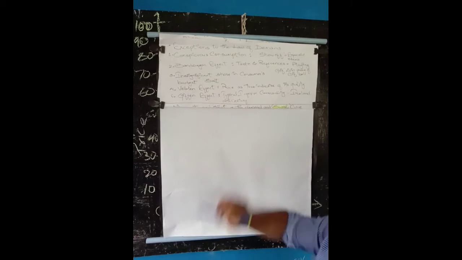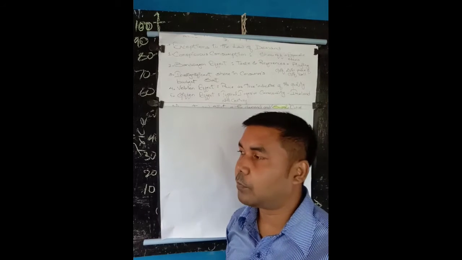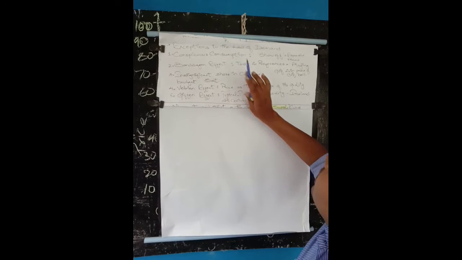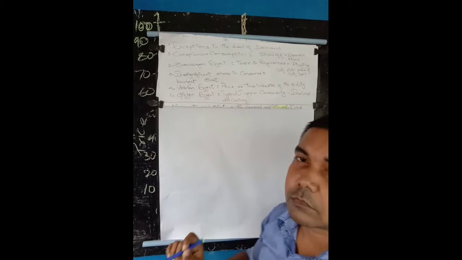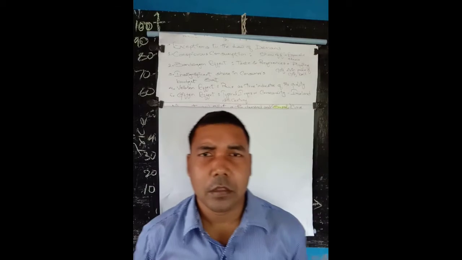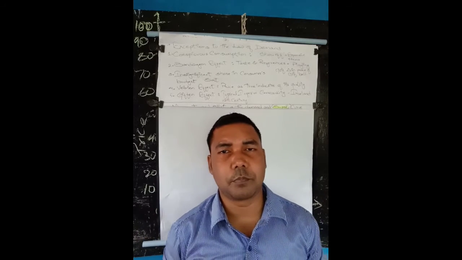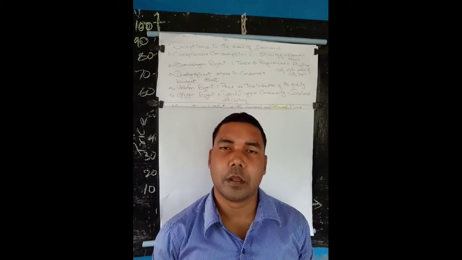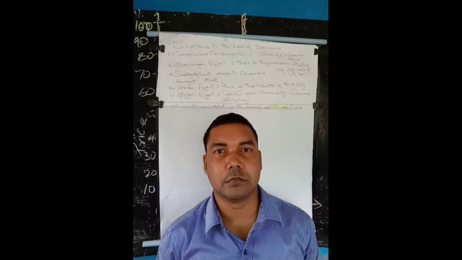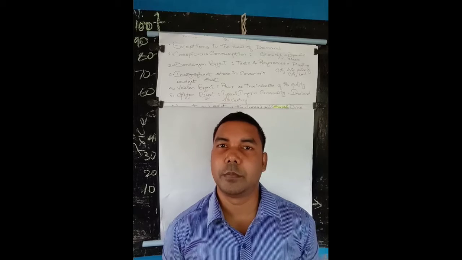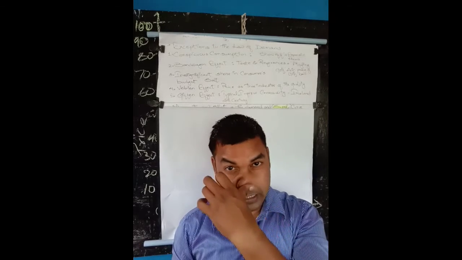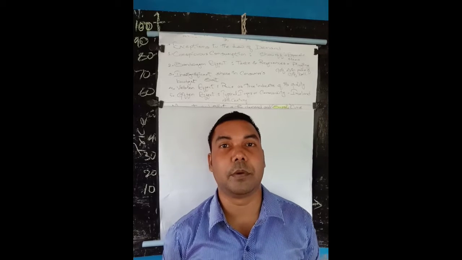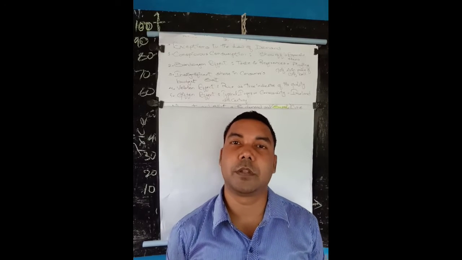Conspicuous consumption. Number 1 point says that conspicuous consumption. See here, law of demand, what you have studied: price is higher, demand is lower. Price is lower, demand is higher. This we studied in law of demand, as well as theory of demand also. But here in exception to the law of demand, it is just opposite of that.